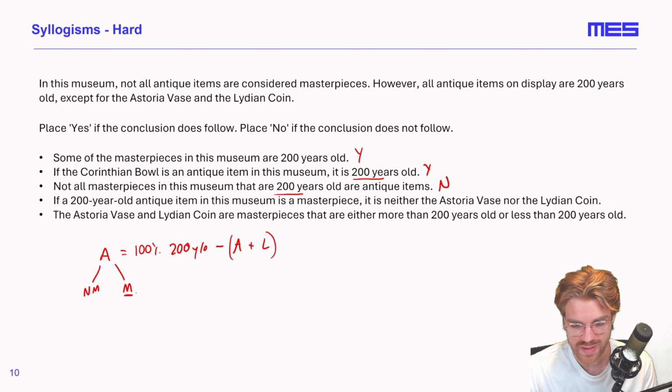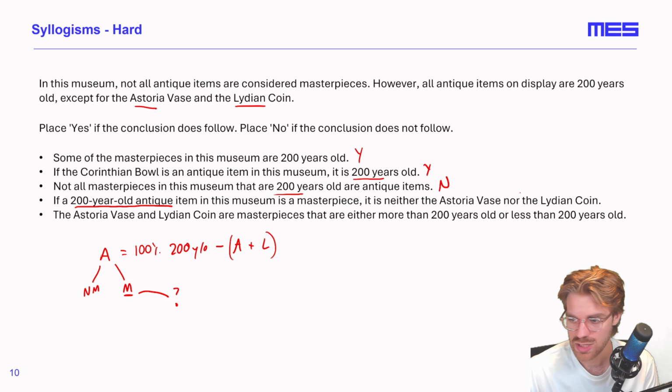We don't know if there is another contributing group to the masterpieces. If a 200-year-old antique item in this museum is a masterpiece, it is neither the Astoria vase nor the Lydian coin. Now, we're told here that we have a 200-year-old antique. This 200-year-old antique cannot be the Astoria vase or the Lydian coin, and they are the only exceptions to that. So this conclusion does follow.